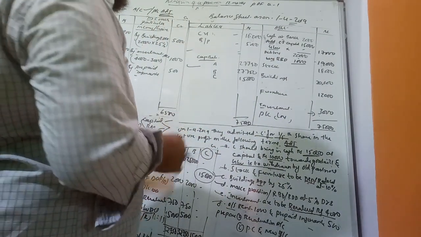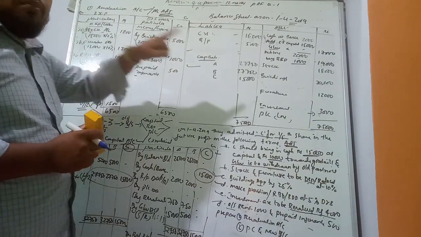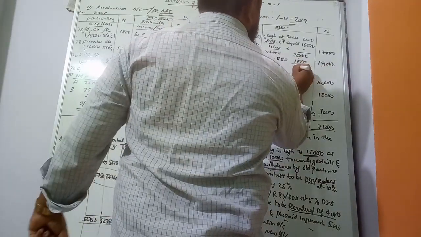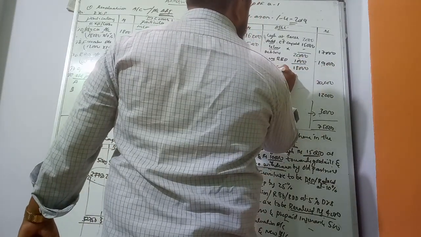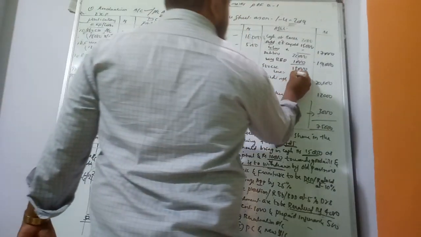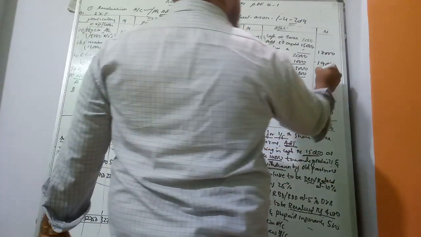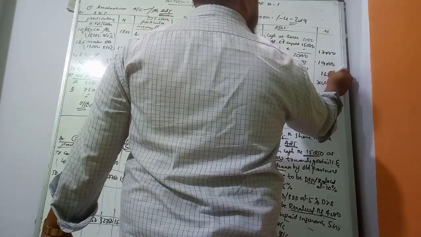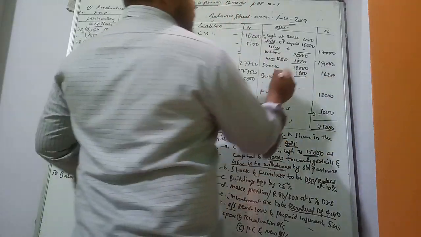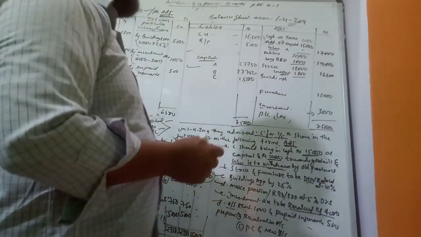Now stock. Stock also has an adjustment here. Depreciation means we have to minus. Now 18,000 less 1,800 is 16,200. So depreciation we have to minus; if we get appreciation, we have to add.